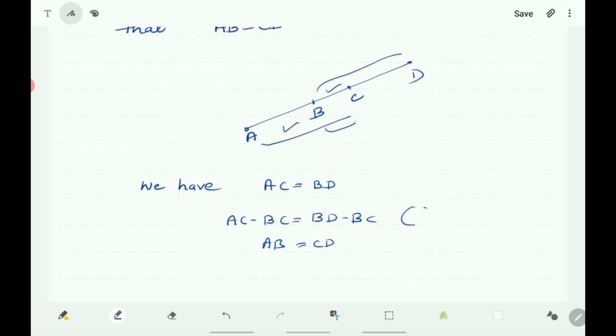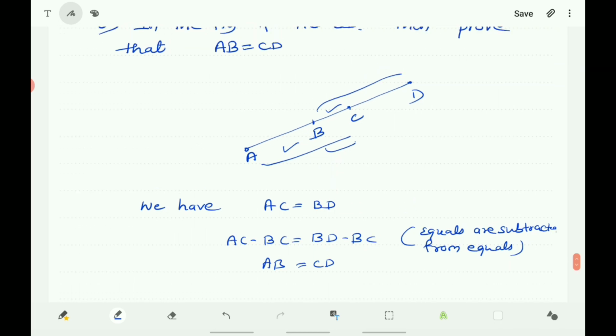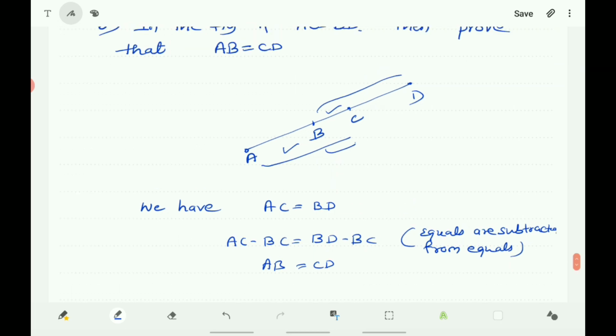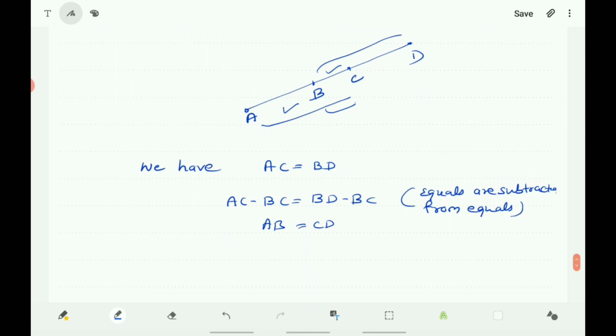Here equals are subtracted from equals, so the remainders are equal. So you got AB is equal to CD. Here you subtract the common part, that is BC.